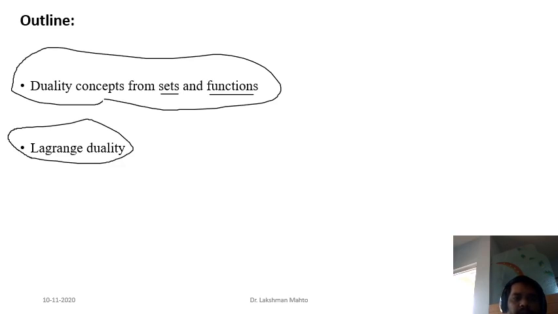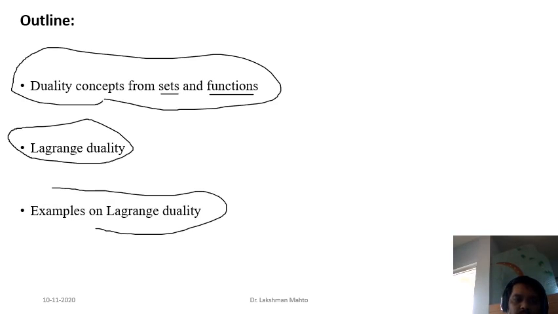And it is totally different from the conjugate function approach that we had already seen. That is directly giving an algorithmic approach to solve an optimization problem. Also, when we discuss the KKT condition, that is also based on the Lagrange duality concept. And at the last I will talk about a few examples based on Lagrange duality, and directly in these examples you will see that you easily get the solution directly in dual form. You can directly see the solution of the problem easily.